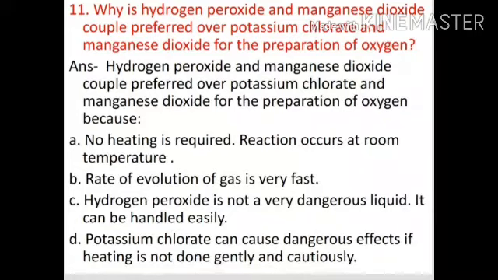Number B, rate of evolution of gas is very fast. Number C, hydrogen peroxide is not a very dangerous liquid. It can be handled easily. Number D, potassium chlorate can cause dangerous effects if heating is not done gently and cautiously.